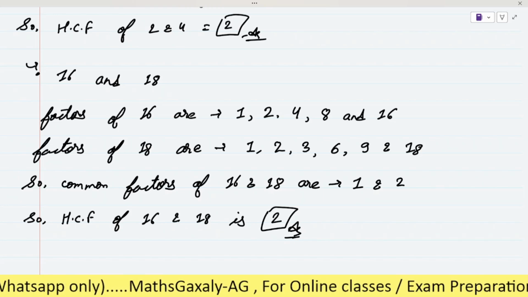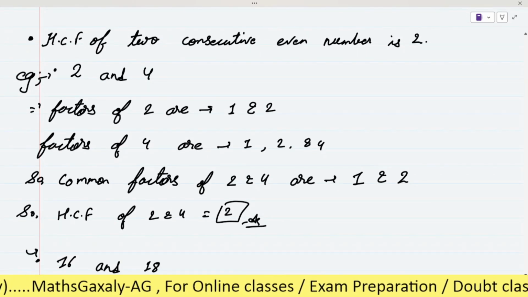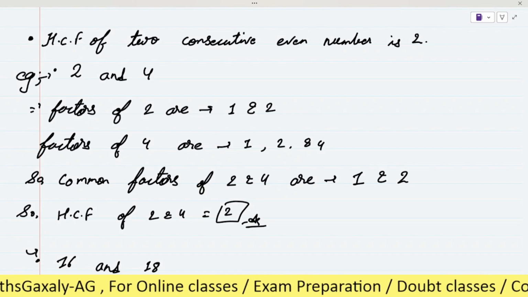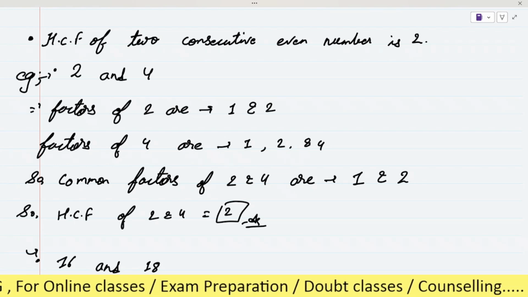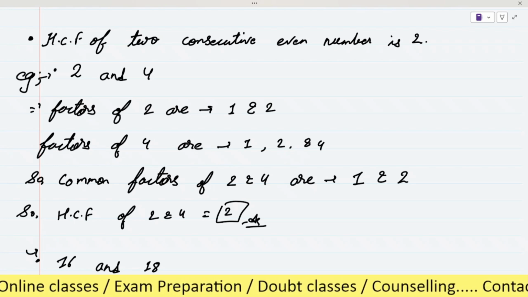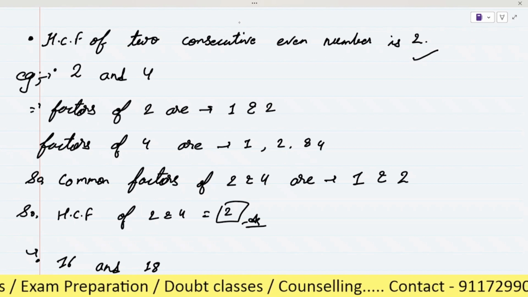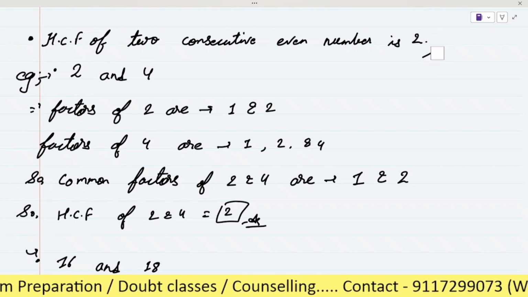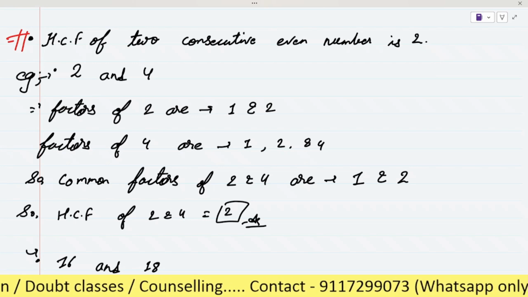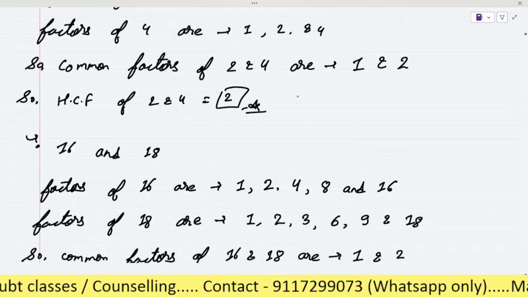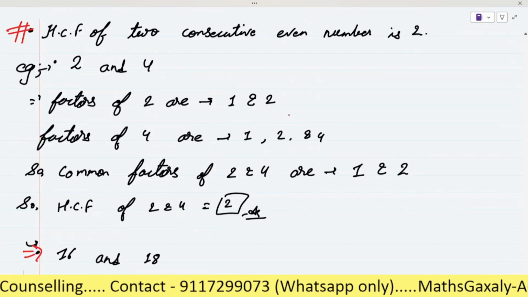So whenever two numbers are given in a question and you have to find the HCF, just notice whether they are two consecutive even numbers or not. If they are two consecutive even numbers, then their HCF will always be 2. Is it clear or any doubt? Then please note down this point, and if you want, you can also note down the examples.